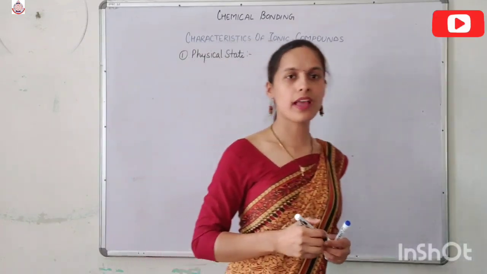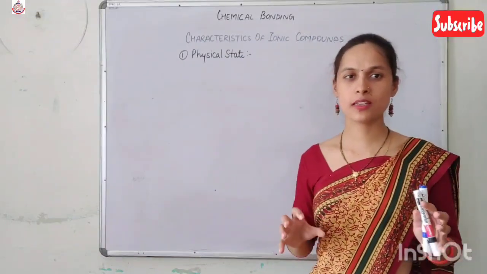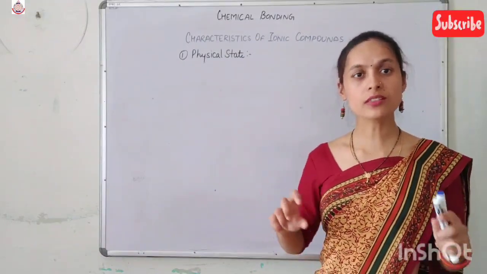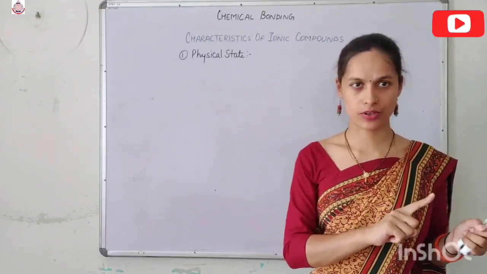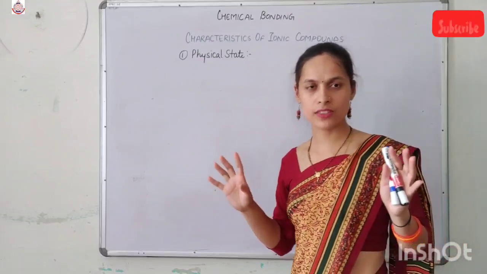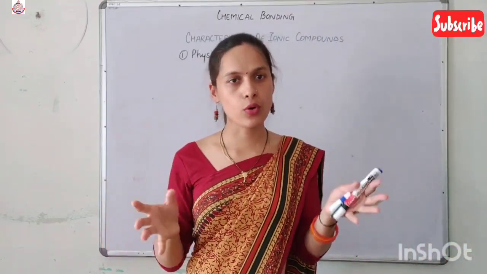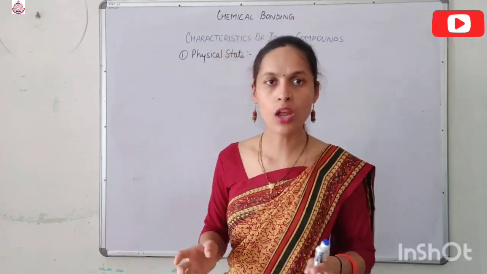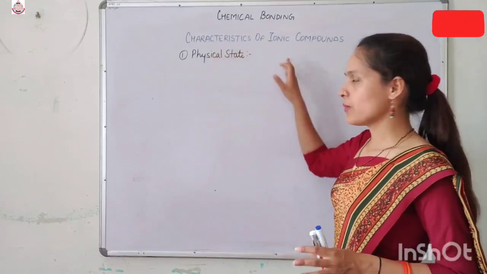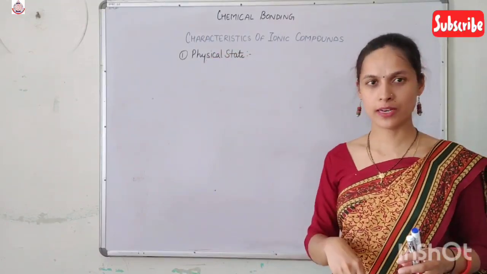Ionic compounds are those compounds in which atoms are held together by a force which is a chemical bond, and that chemical bond is an ionic bond. Clear? We said in the first definition of this video that a force which binds the atoms together is known as a chemical bond. So ionic compounds are those compounds in which we have an ionic bond.